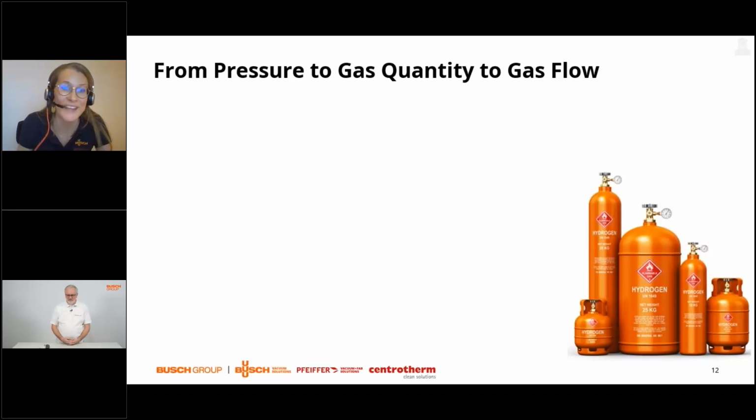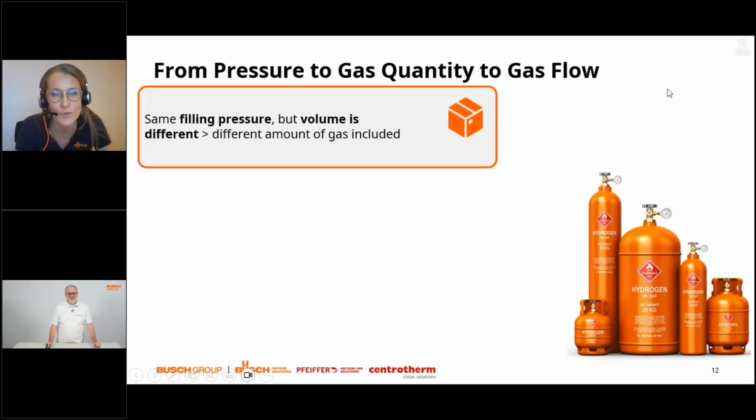Now I will come again to a more practical example to show you how to get from pressure to a gas quantity and to a gas flow. We have chosen the example of gas bottles, as you can see in the picture.